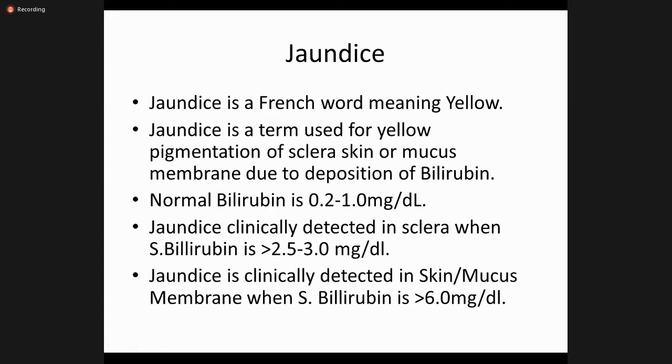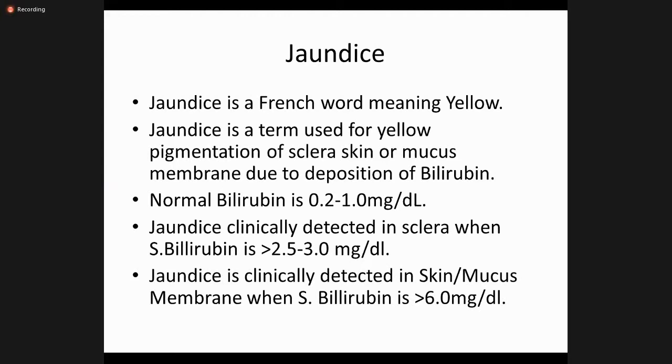So now coming to the basic definitions, jaundice is a French word meaning yellow, and usually this term is used for the yellowish discoloration of the sclera, skin, or mucous membrane due to deposition of bilirubin. Normal bilirubin levels are around 0.2 to 1, and in some labs 0.2 to 1.5 milligrams per deciliter. Jaundice is clinically detected in sclera when serum bilirubin is greater than 2.5 to 3 milligrams per deciliter.